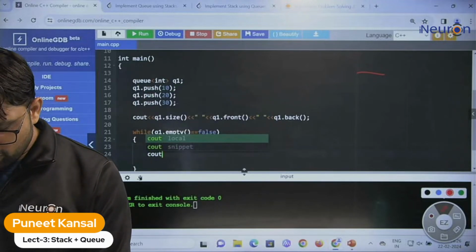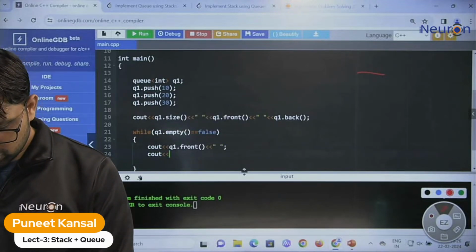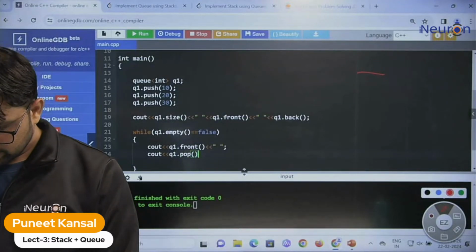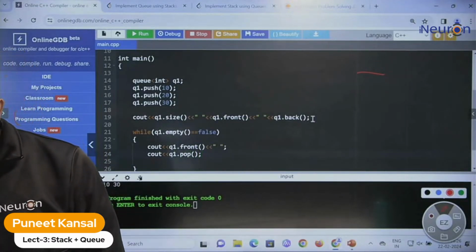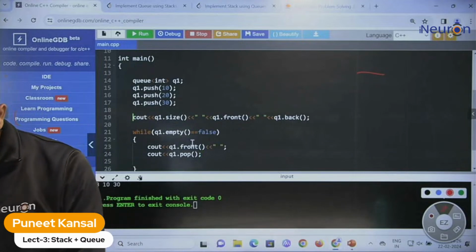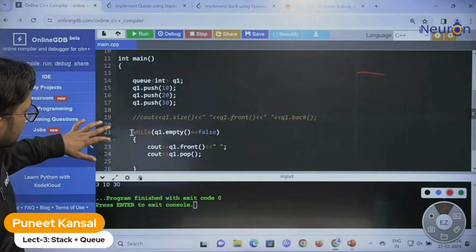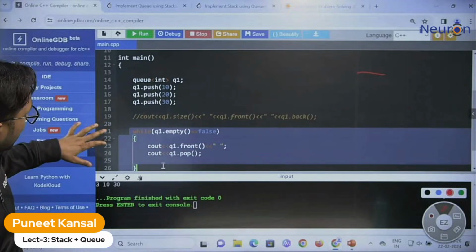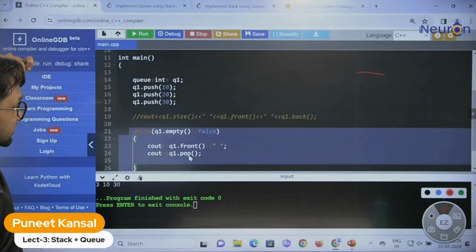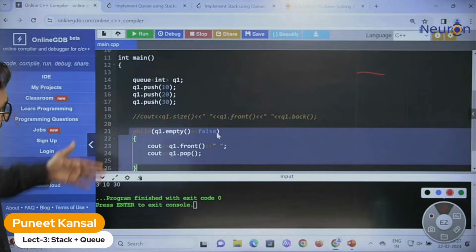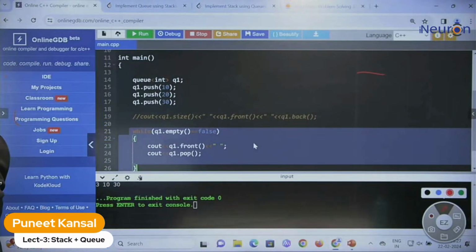And we do not use the pop function. Let me write the pop also, Q1 dot pop. Meanwhile, let me remove this line. This line I have commented. So just check out this loop. Can you tell me what this loop will print? Please tell me what this will print.